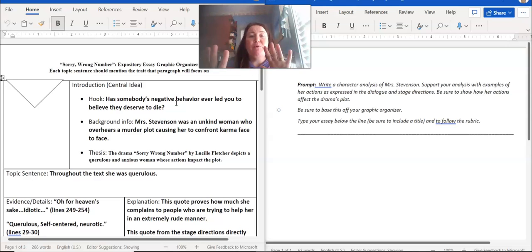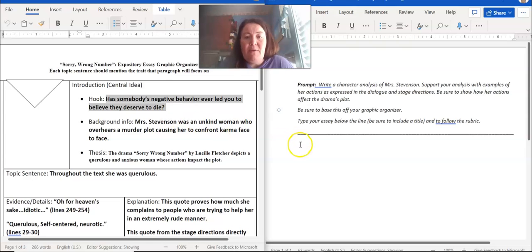So what I would do is, you notice my screen is split. I held down the Windows button and the left or right arrow key. I dragged my screens and I've got them side by side. So on the left, I have a previous student's organizer. All I'm going to do now is make my paragraph. So I'm going to bring these over and then I'm going to add in what I need.